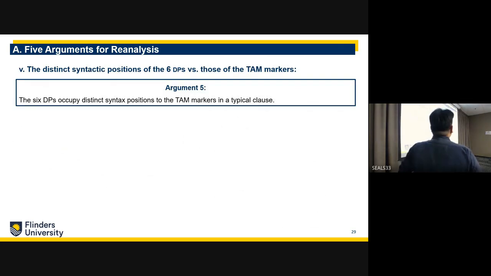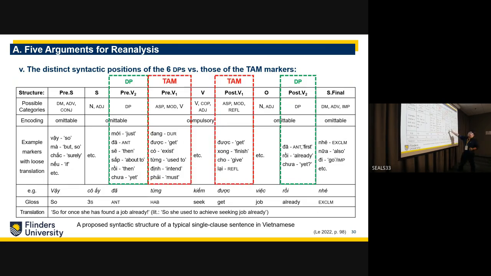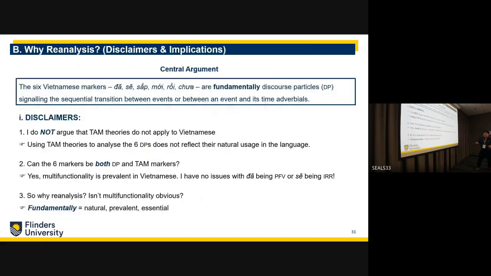Skipping through to the fifth argument, these, I think, have distinct syntactic positions. Here you can see the preverbal and the postverbal positions, and I think the tense, aspect and mood markers in these two positions are distinct because they are immediately next to the verb. Here, some of them can occur both post-verbally and pre-verbally. I can talk more about it, but let's talk about some disclaimers and why I'm doing a reanalysis.